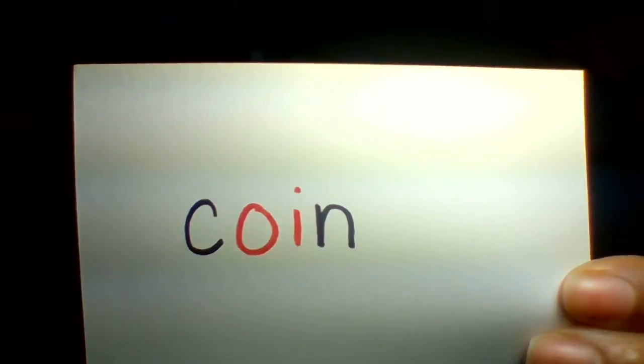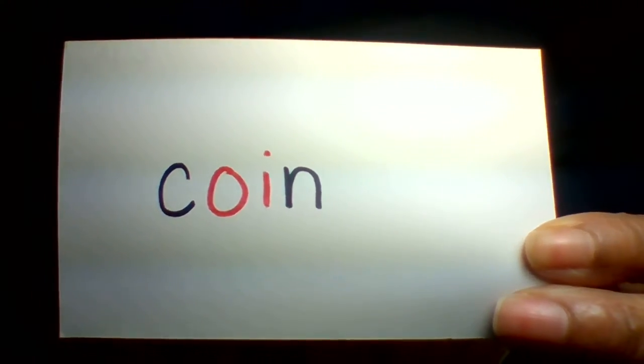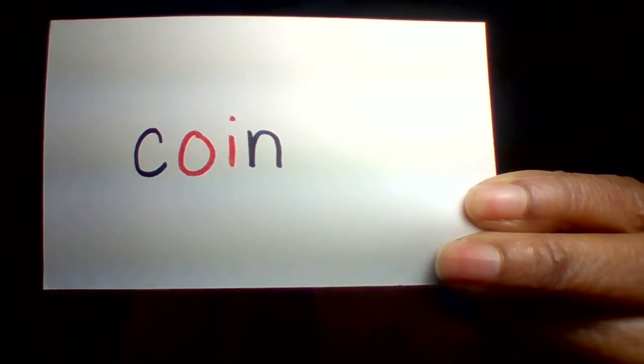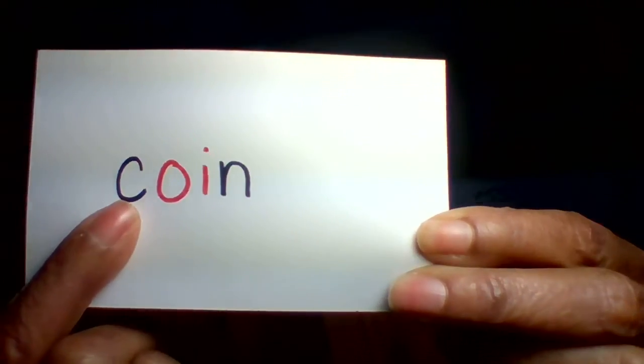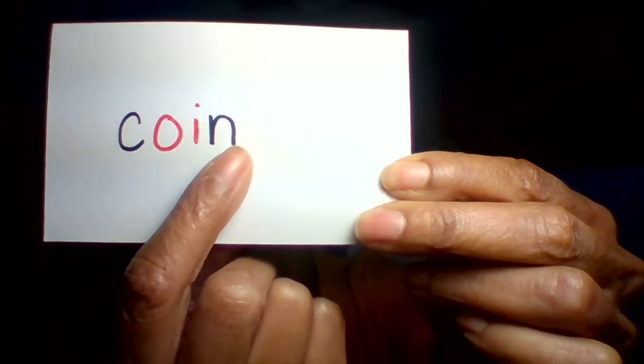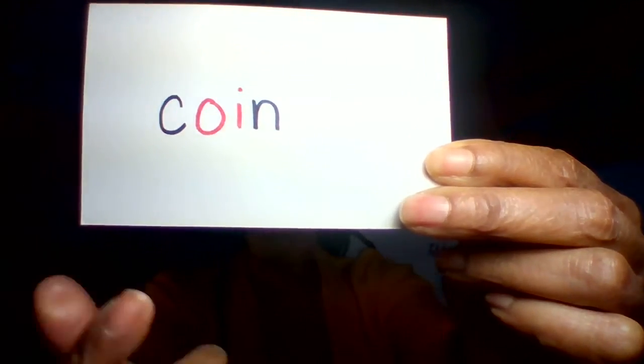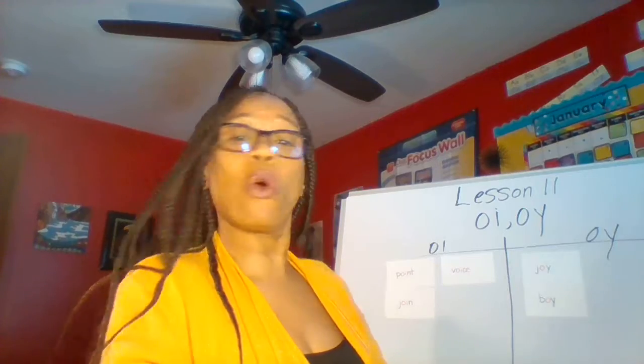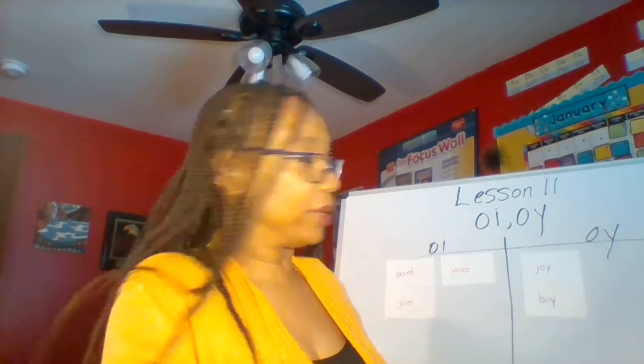Okay, here is our next word. Who can read that one for me? Okay, good job reading. Let's sound it out. K, oi, n. This word is coin. Coin. All right, so what I'm going to do is figure out which oi does it go under.